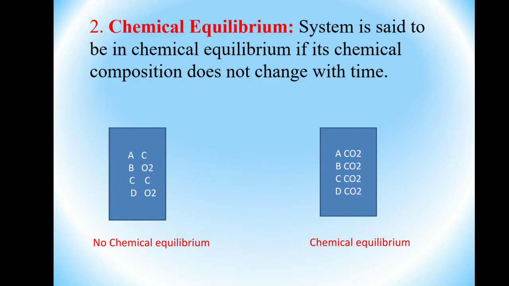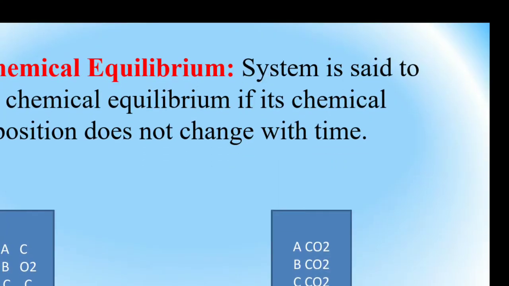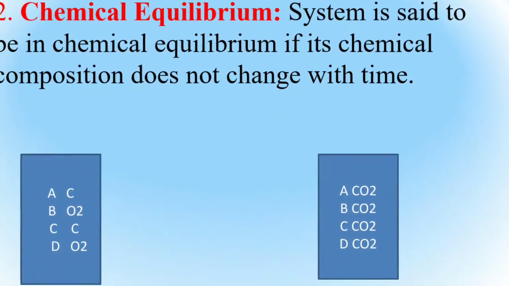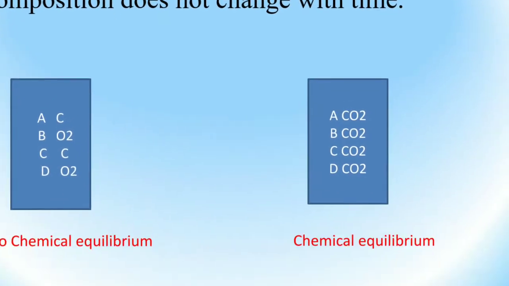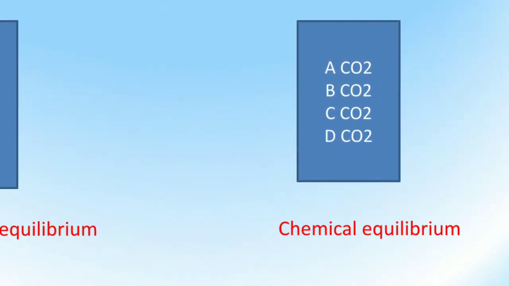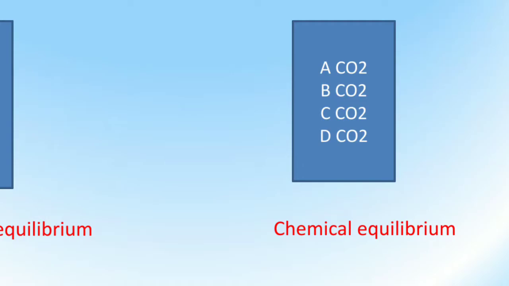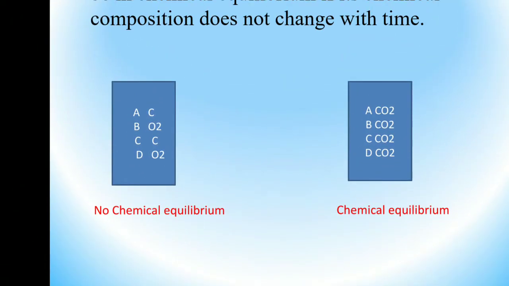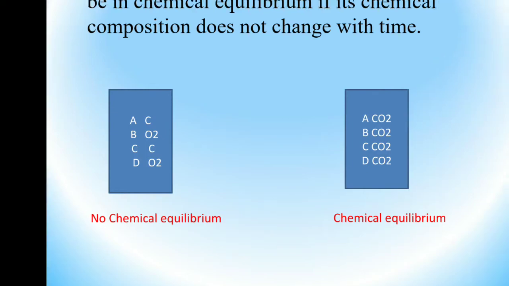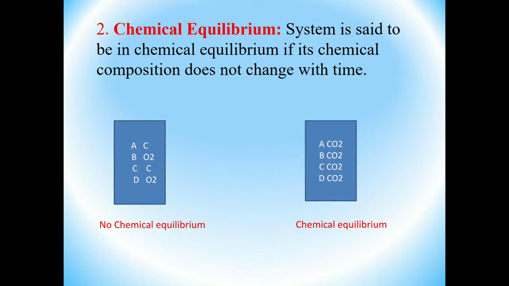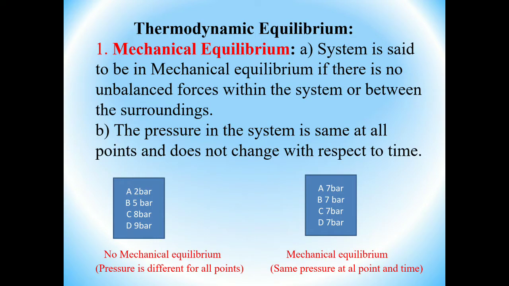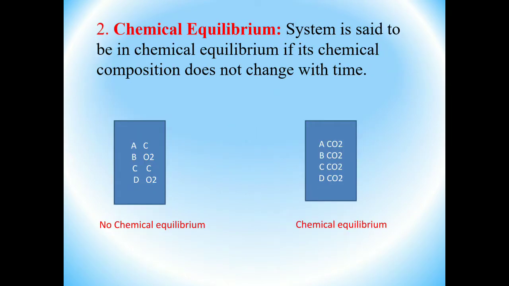But once equilibrium happens, in the second sketch, the chemical composition is the same. See here, point A is carbon dioxide, point B is also carbon dioxide, point C also carbon dioxide, D also carbon dioxide. We call that chemical equilibrium. First, mechanical equilibrium means no unbalanced force. In chemical equilibrium, what happens?